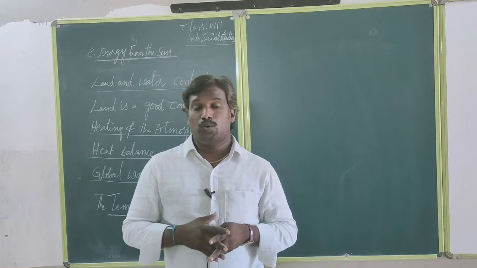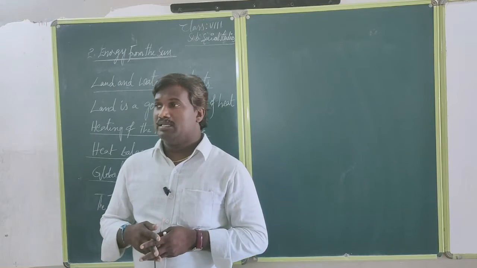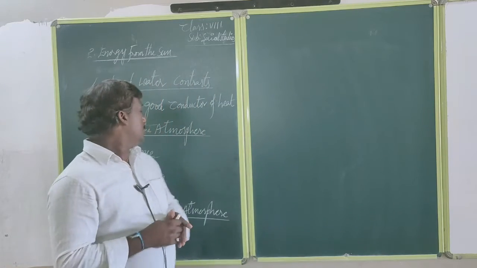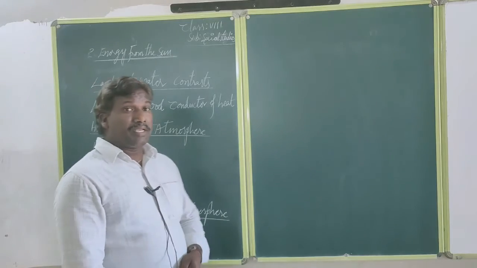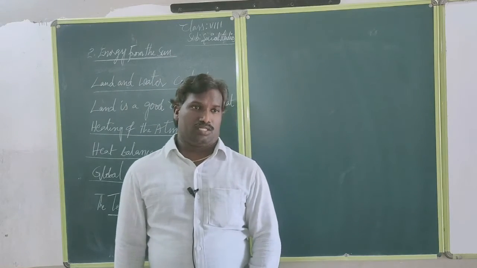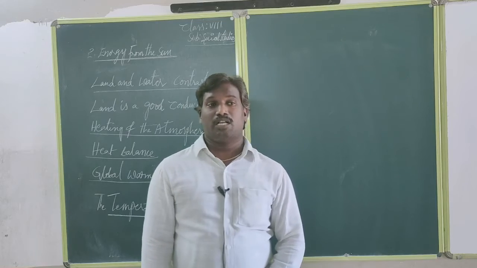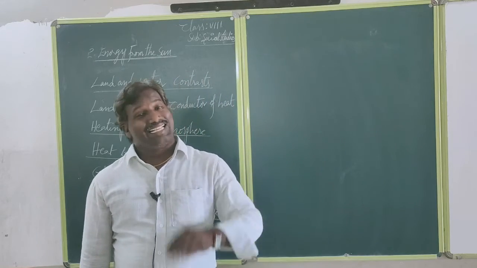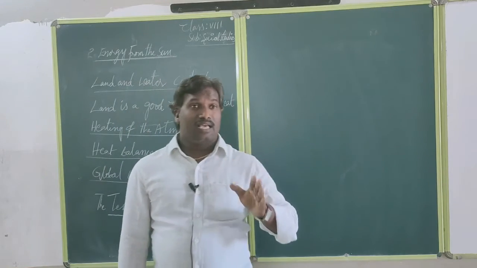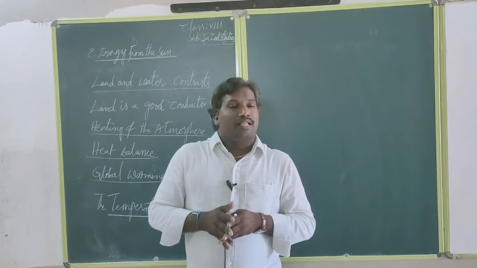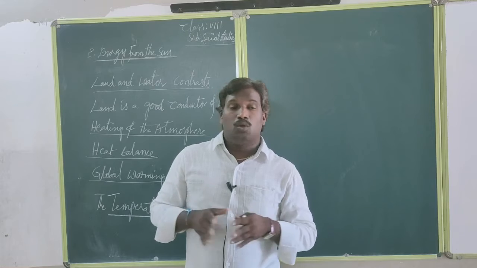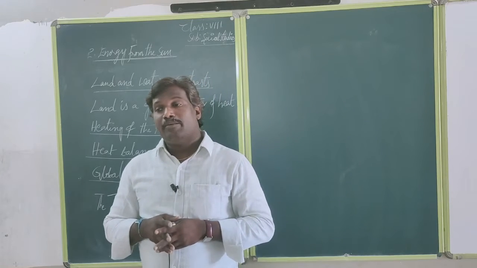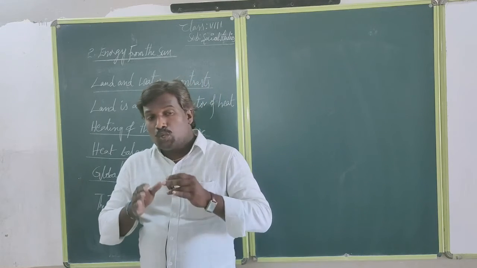Now, at the same time, heat balance. On the earth's surface, some areas are located near the sea. In our state we can take Visakhapatnam, near the sea. What are the climatic conditions there? Not high temperatures, not low temperatures. There is a medium temperature throughout the year.